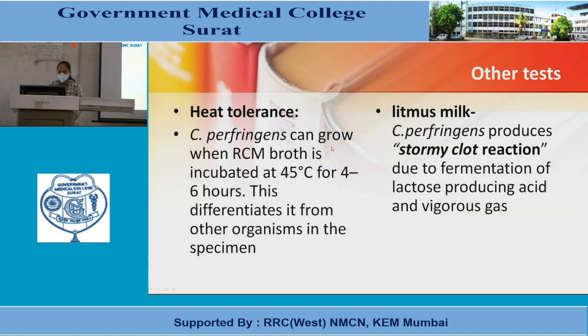Other tests: the heat tolerance test. Clostridium perfringens can grow when RCM culture is incubated at 45 degrees centigrade for 4 to 6 hours. This differentiates it from other organisms in the specimens. Litmus milk test: Clostridium perfringens produces a stormy clot reaction due to fermentation of lactose producing acid and vigorous gas.